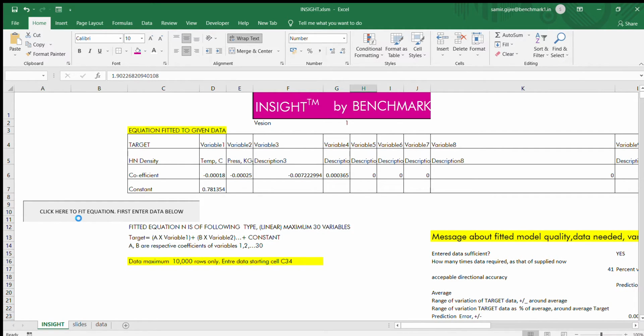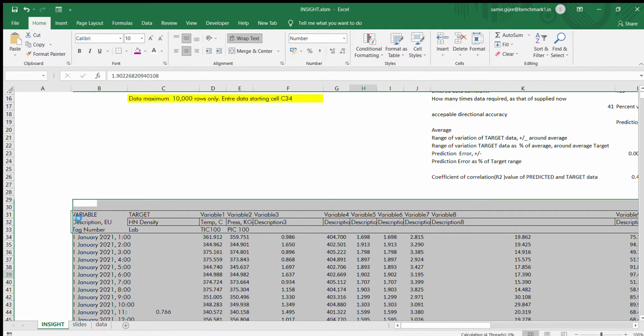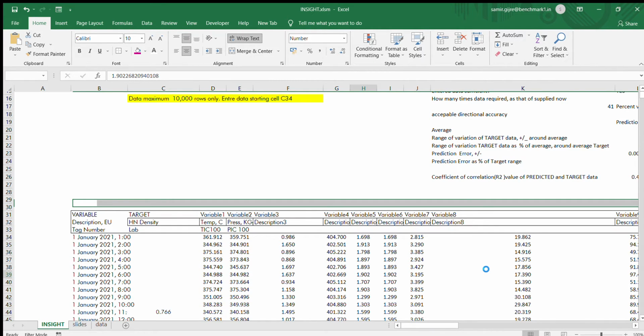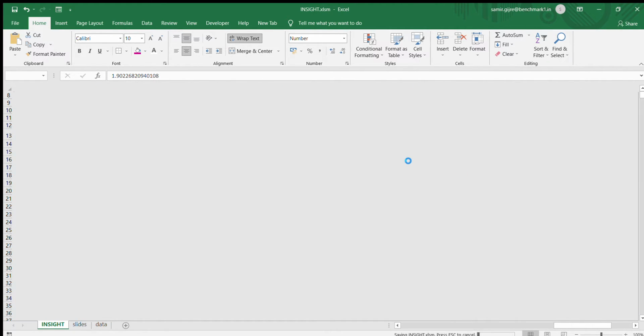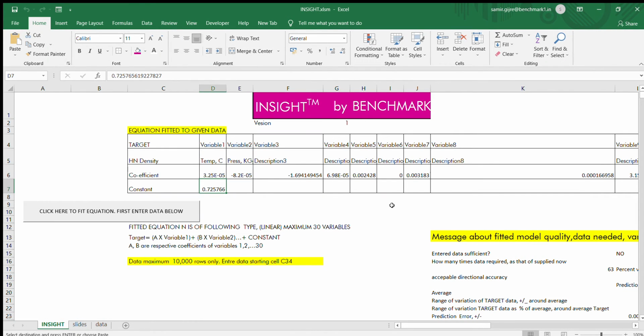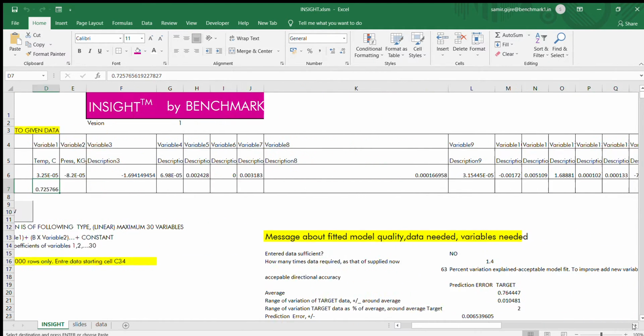So now we have more parameters which are explaining the target property, and we hope to get a better model quality. As usual, it is fitting the model, and here it is. It has now fit the model, and we should have it on the screen now. Yeah, these are the various multipliers for the variables. This is the constant, and now what is the tool saying?